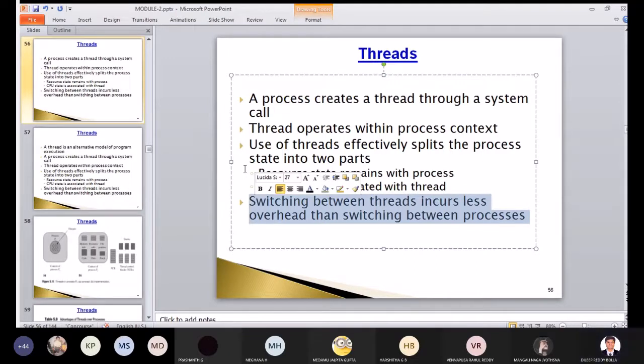Okay, is that clear? Any doubts in this? It's simple. All four friends are staying near in the same community. If you want to shift from one house to other house, all four of you have to join in different locations. It becomes difficult. As you are staying in the same room, shifting from one room to other room is very easy. So that's what the thread shifting is very simple than the process shifting.